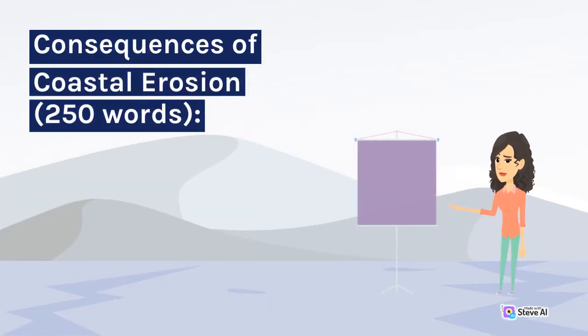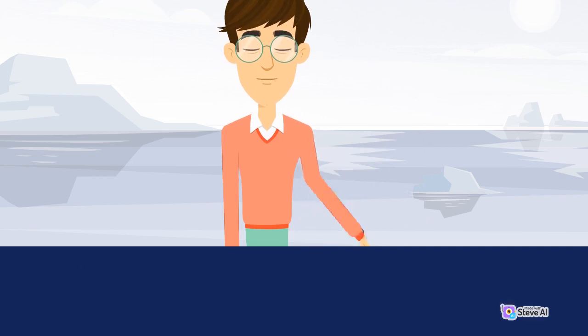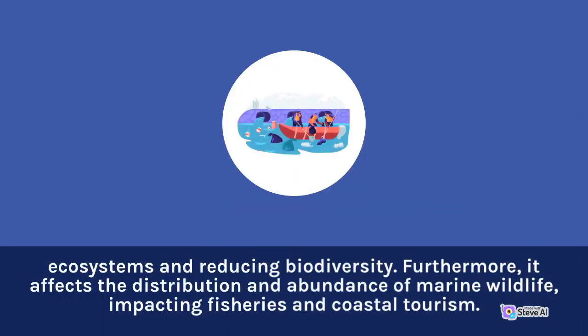Consequences of coastal erosion, 250 words. Coastal erosion has severe consequences for both natural ecosystems and human communities. Ecologically, it leads to the loss of critical habitats such as wetlands and coral reefs, disrupting fragile ecosystems and reducing biodiversity. Furthermore, it affects the distribution and abundance of marine wildlife, impacting fisheries and coastal tourism.